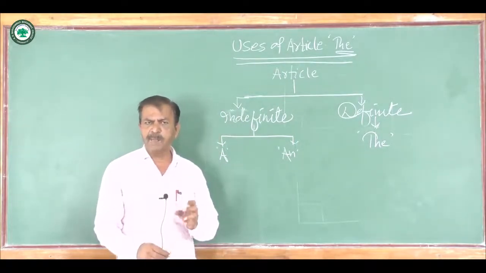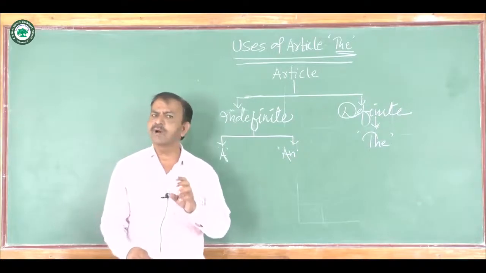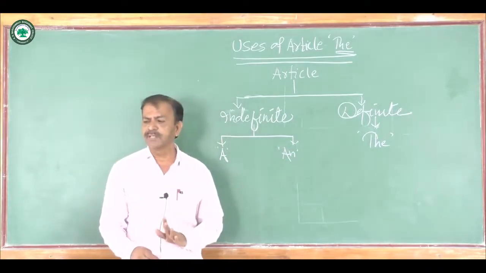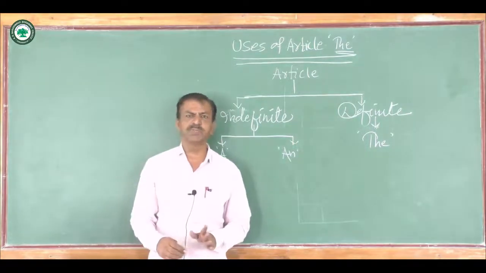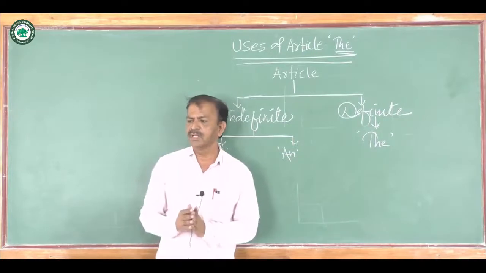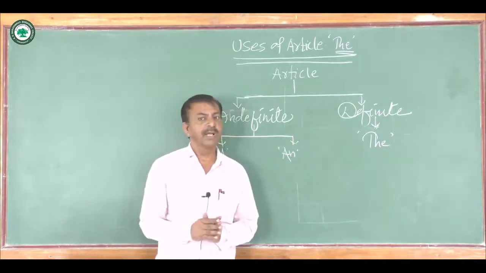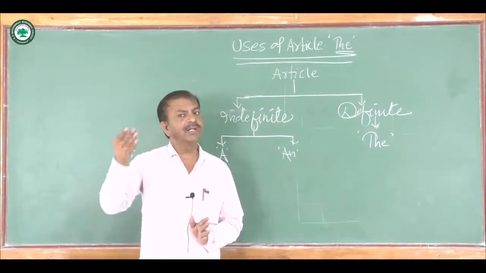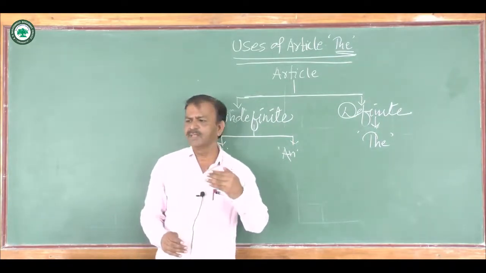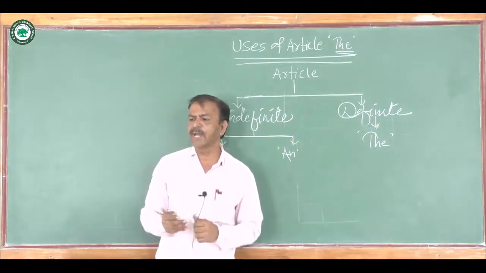When proper noun is qualified by an adjective, article the is used. For example, the great Caesar or the immortal William Shakespeare. Here article the indicates the comparative degree.